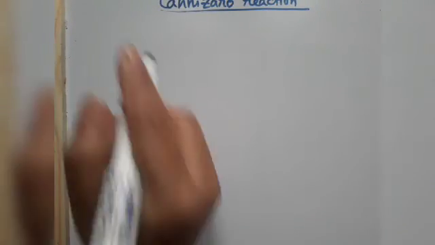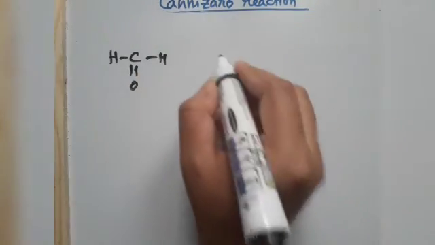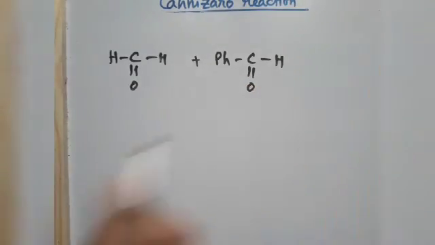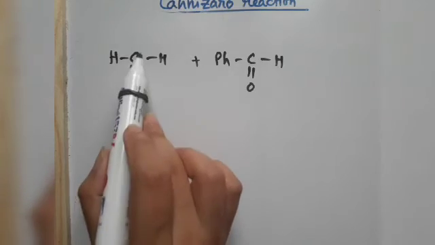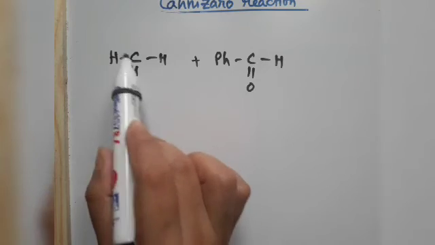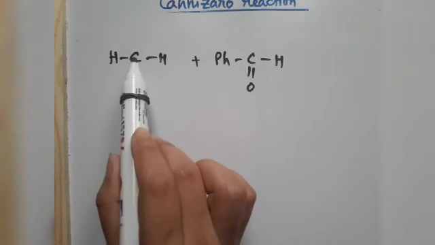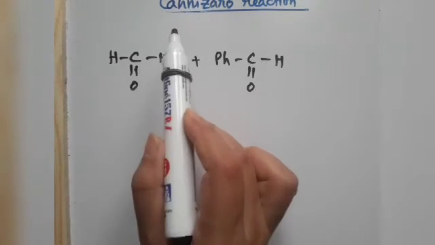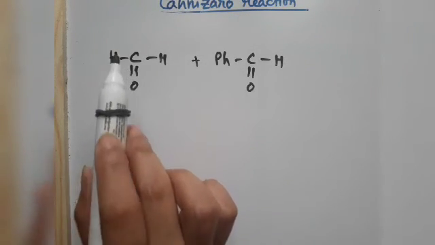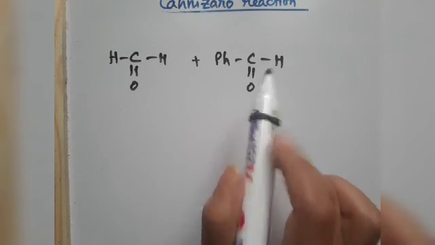In fact, between the two participating aldehydes, the one whose carbonyl group is more reactive, that means the carbonyl carbon is more positively polarized, is susceptible towards nucleophilic attack. For example, suppose HCHO and you are taking PhCHO. Which one is more positively polarized? This one, because here the two groups attached to the carbonyl carbon are hydrogens, but here we have a phenyl group. That's why this is more susceptible towards nucleophilic attack by OH minus. That's why we get the carboxylic acid salt from this part and alcohol from this part.